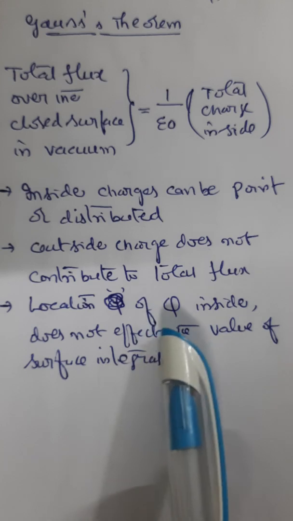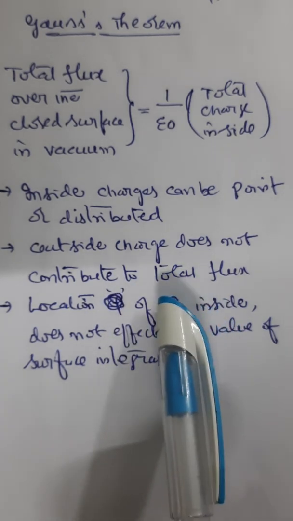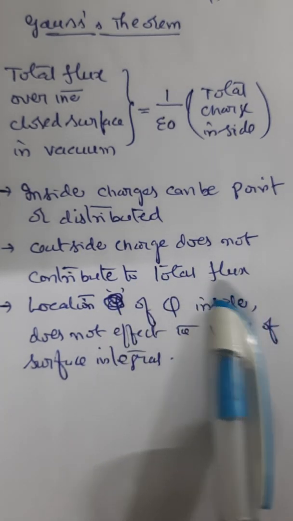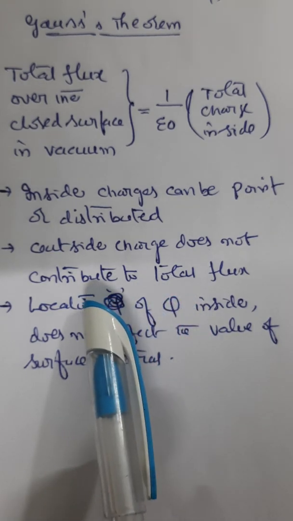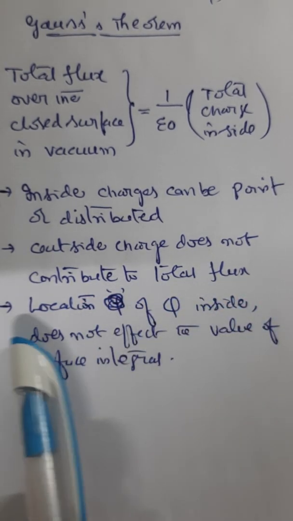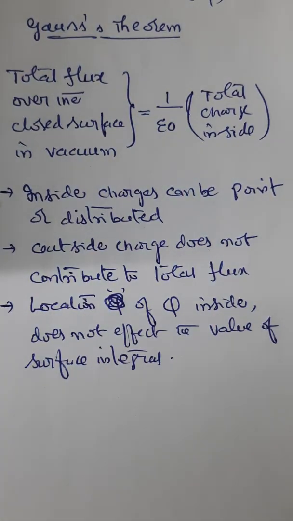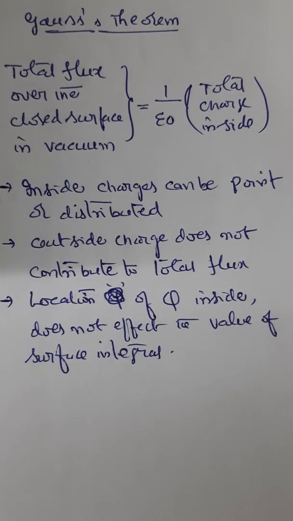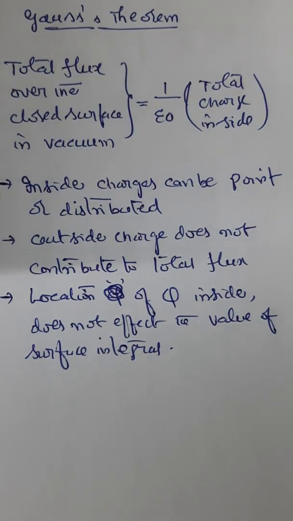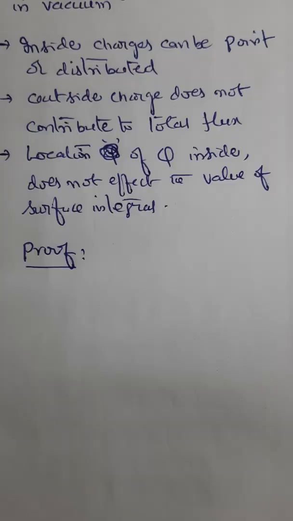And the third one is that where inside the surface the charge is kept is immaterial. So the location of the charge inside does not have any effect on the surface integral, that is, on the total flux. So this is what Gauss theorem is briefly all about. Now let us understand the proof of this.